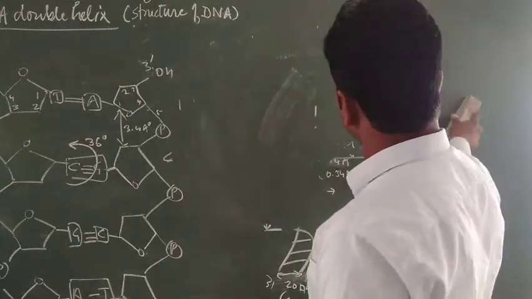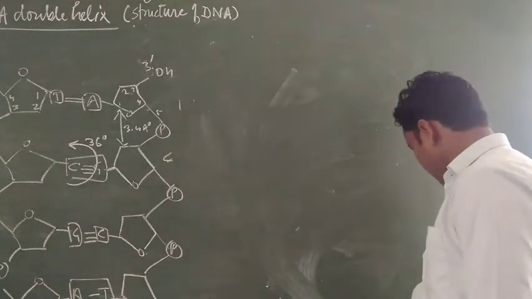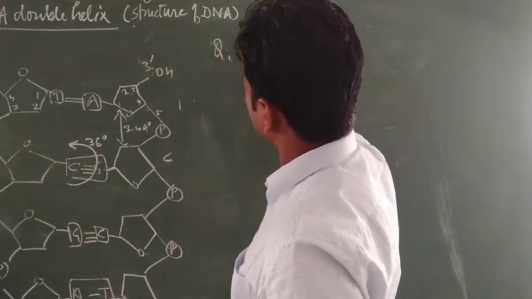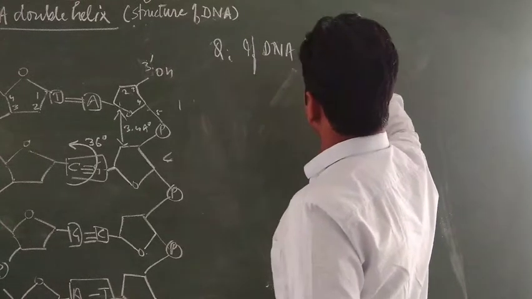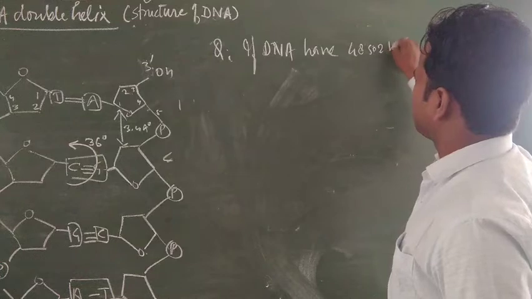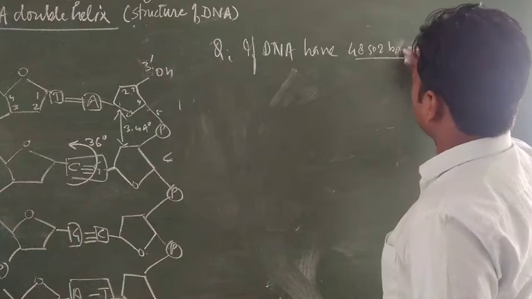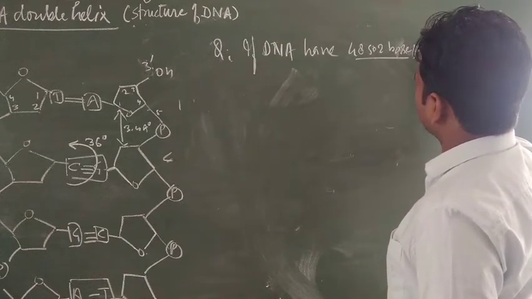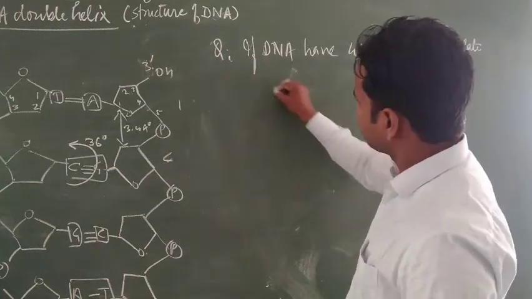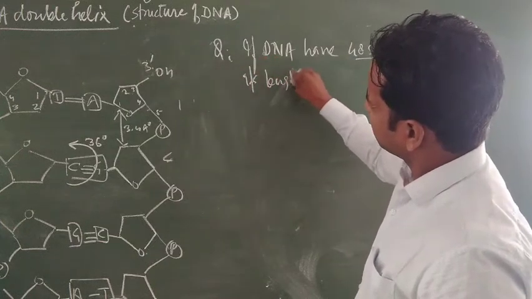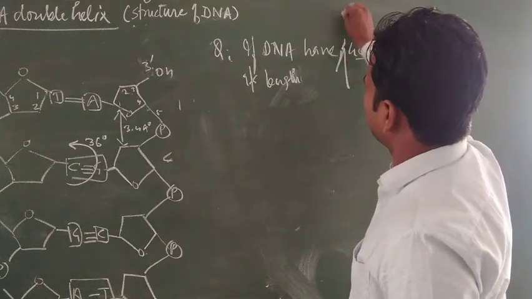Suppose a question is given in NCERT: if DNA has 48,502 base pairs, calculate its length. This is lambda bacteriophage.